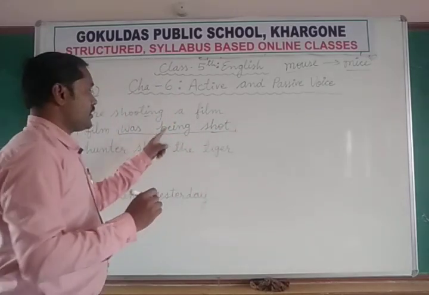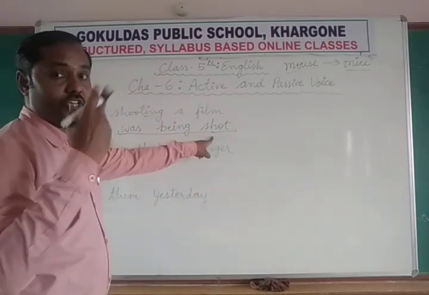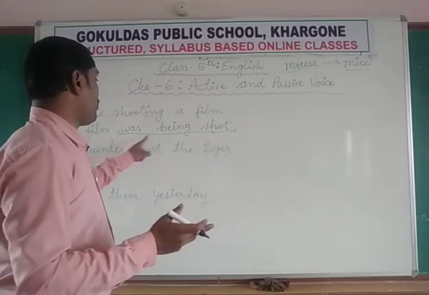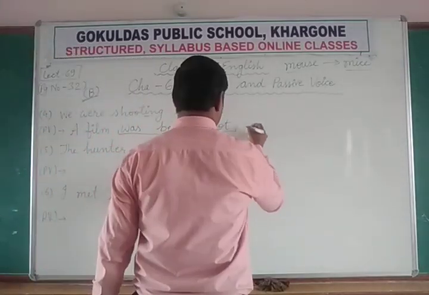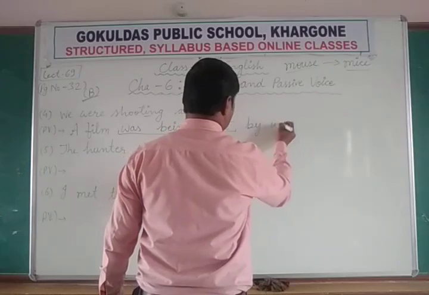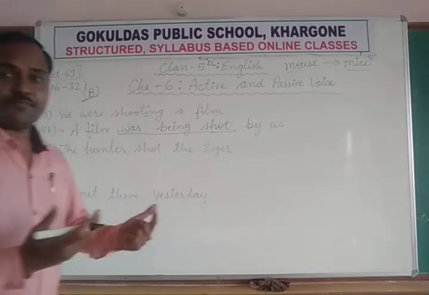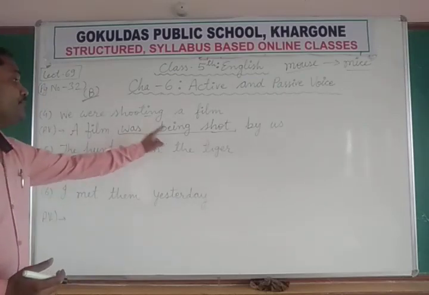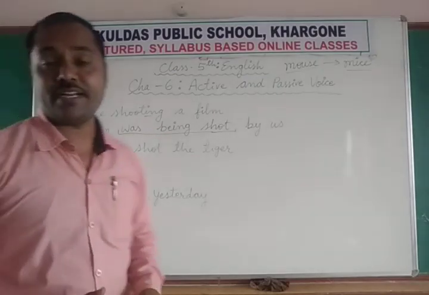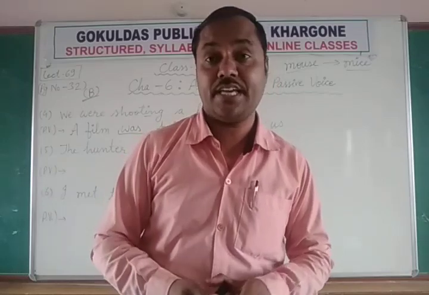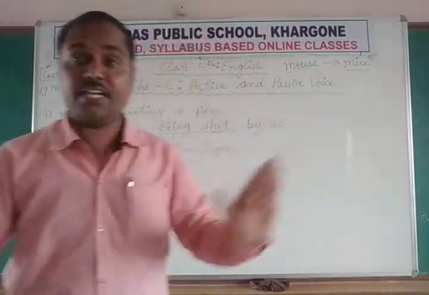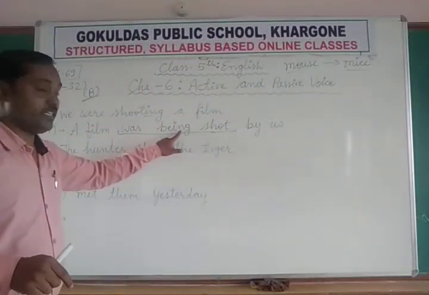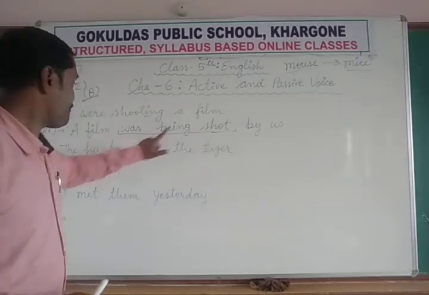A film was being shot by us. By us means हमारे द्वारा. हमारे द्वारा एक फिल्म बनाई जा रही थी. That is in continuous tense. That's why we are using ing, being.